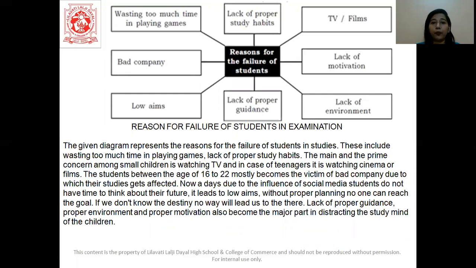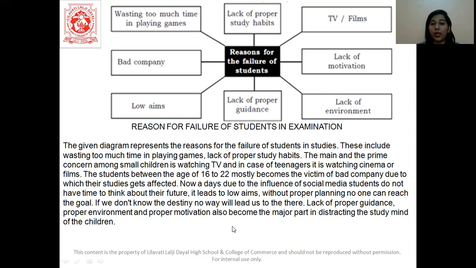So see here, reasons for the failure of students. And they have given us a web diagram. So there are so many reasons they have given to us. We have to convert it to a paragraph. So here what did we do? We first have to give a title to it. So the title is Reason for Failure of Students in Examination. See how we are starting.